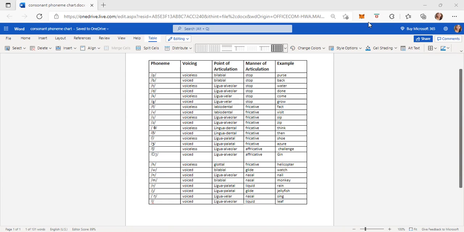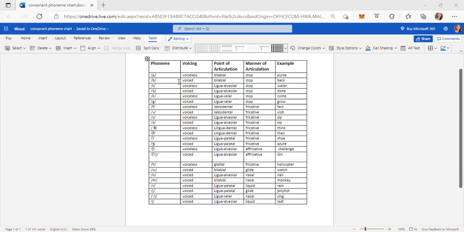We have voiced, which are consonant sounds produced with vibration of the vocal cords. In the case of voiceless sounds, these are consonant sounds produced without vibration of the vocal cords. On the chart, we can see the first one, phoneme P. According to voicing it is voiceless, according to point of articulation it is bilabial, according to manner of articulation it is stop, and the example is pursed.